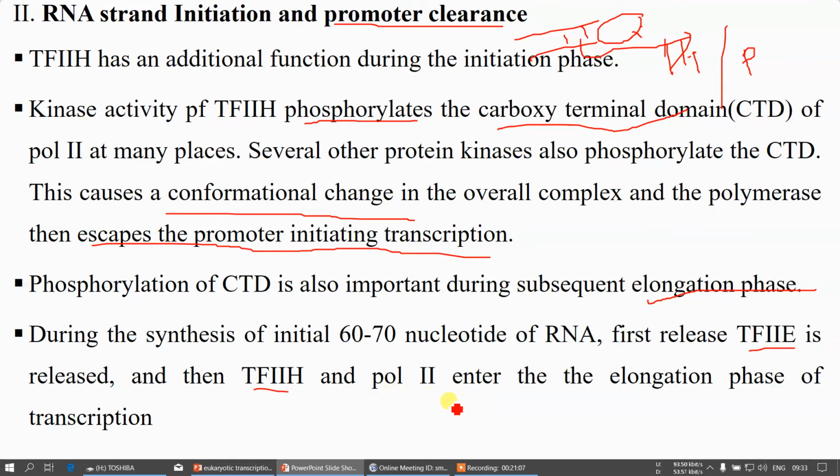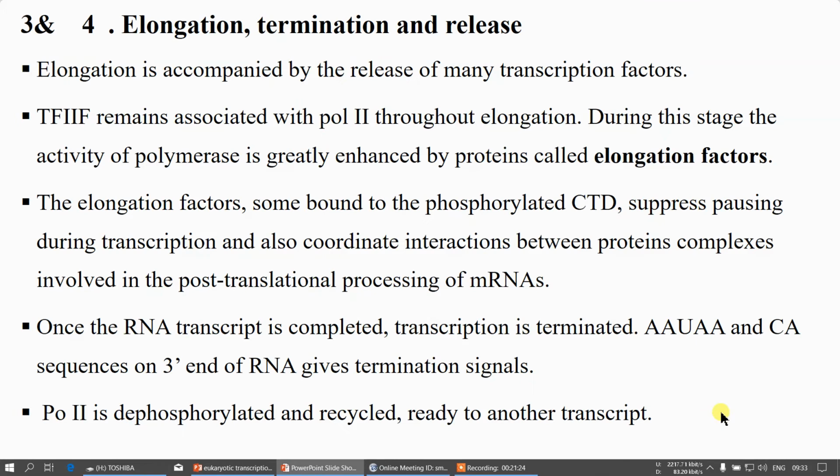Likewise, one by one all the factors will be removed and your polymerase 2 will enter into the elongation phase. And please do remember, transcription factor 2F will remain in contact with your RNA polymerase 2, and the next reaction will be elongation and termination.